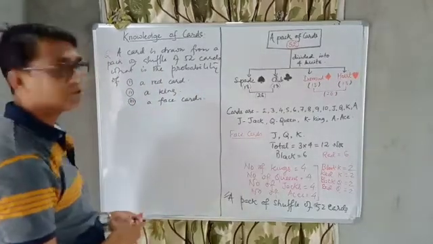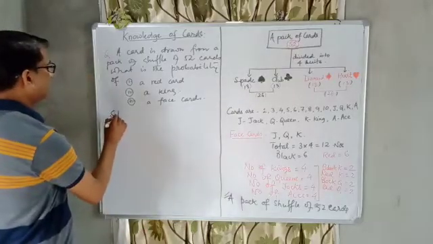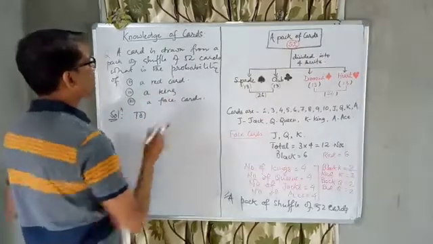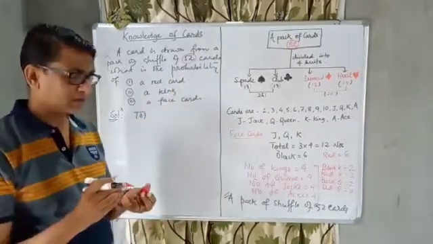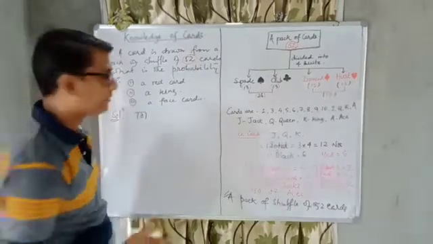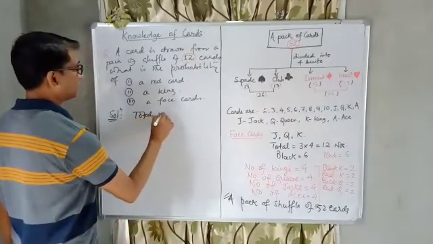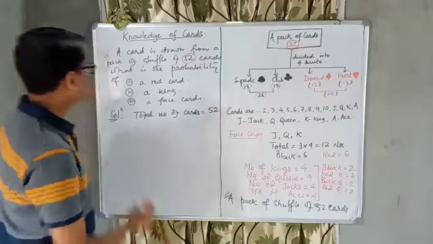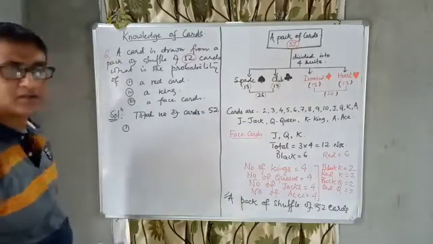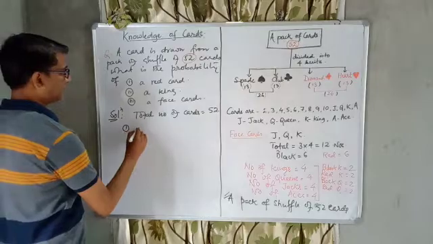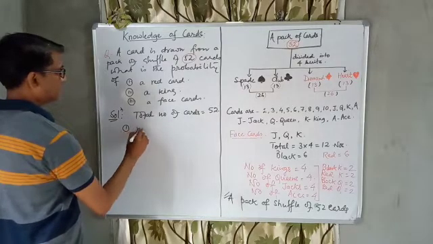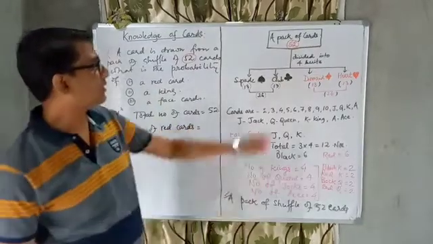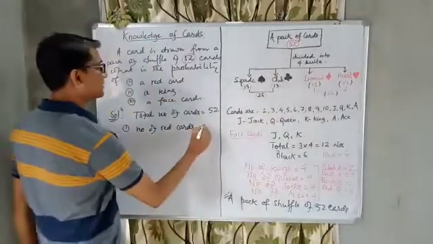Okay. Now, how to solve this problem? What is the total number of cards here? 52. Whether it is given or not, you always have to keep in mind that there are 52 cards in a deck of cards. Total number of cards is equal to 52. Now number 1, red card. Out of 52 cards, how many red cards are there? 26. So the number of red cards is equal to 26.